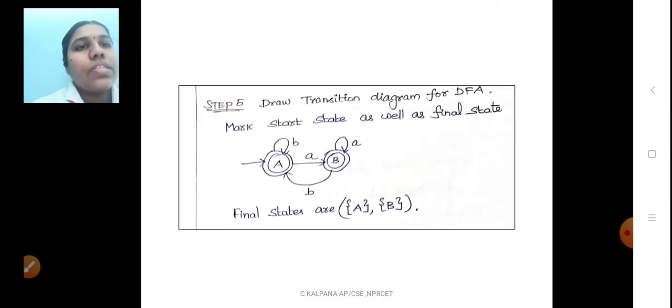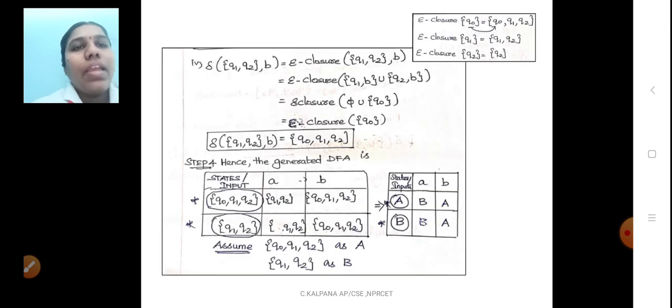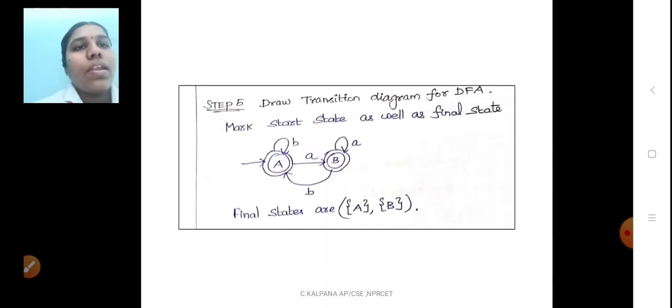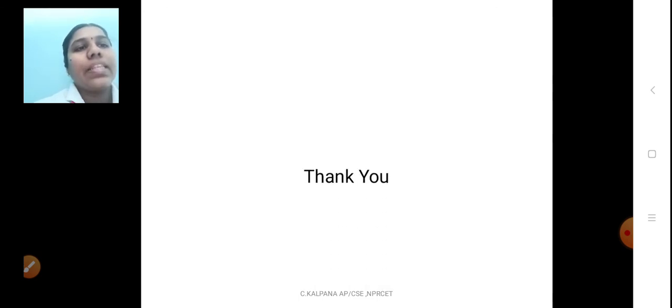So draw the transition diagram for the states and mark the start state and final states. In the previous diagram we have the states Q0, Q1, Q2 and Q1, Q2, now A and B, marked as final states, and the start state is only A, so I mark an arrow in front of the start state. So the final states are A and B. So this is the way to eliminate the epsilon transition and easily construct the DFA.